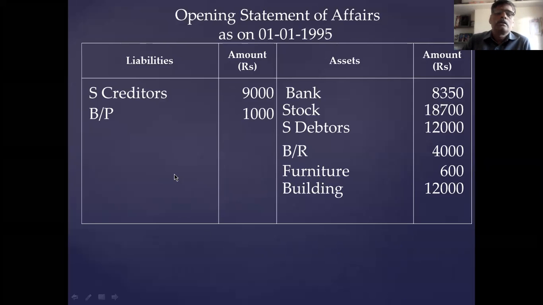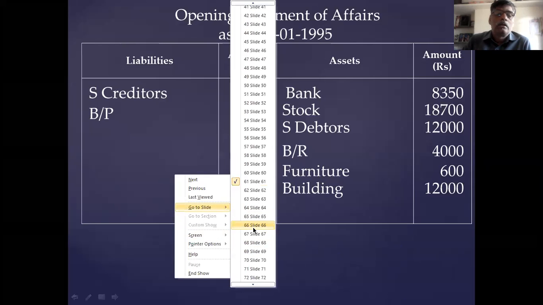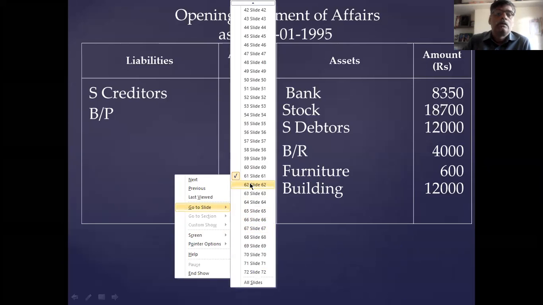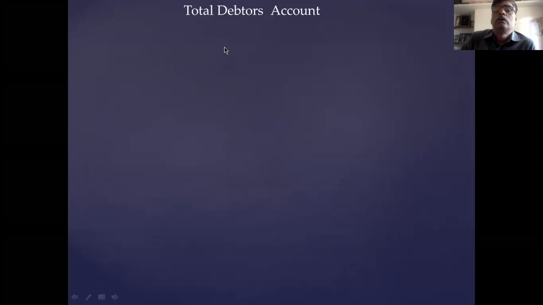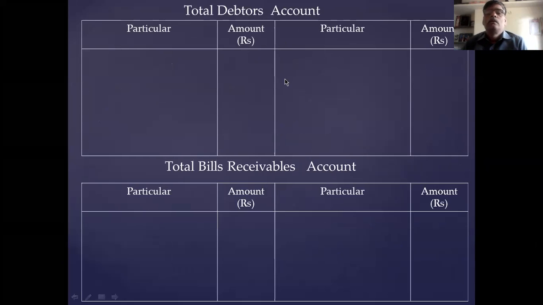Now I'll go to the next slide, that is debtors and creditors. Total debtors account and total creditors account I'll prepare. Okay. First I'll take the debtors account. To balance brought down 12,000, collected from the balances.